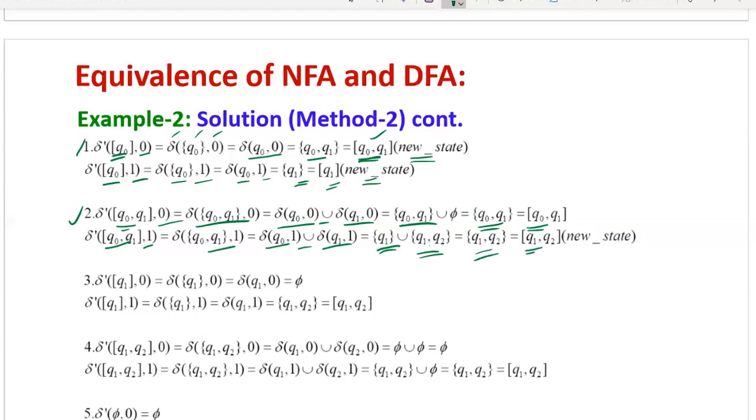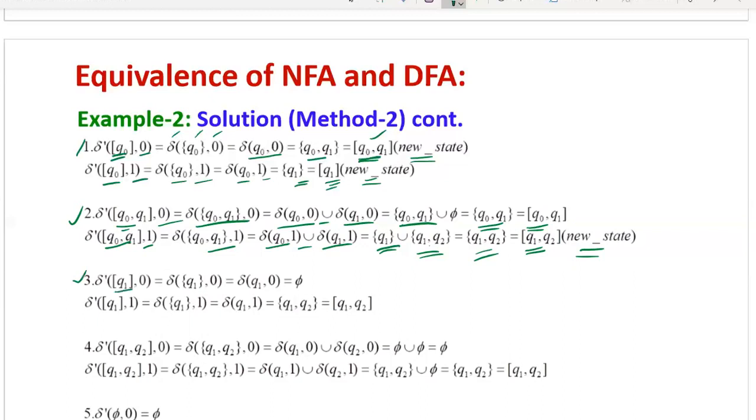Now Q1 Q2 is not the same as Q0 Q1, or previously it doesn't occur. Previously what we have is Q0, then Q0 Q1, then Q1. Now Q1 Q2 is a different state compared to the current and previously obtained new states. Therefore, we can consider this as the next new state of DFA. So now previously we have one more new state, that is Q1. First find out the Q1 transition, let it be the third state.